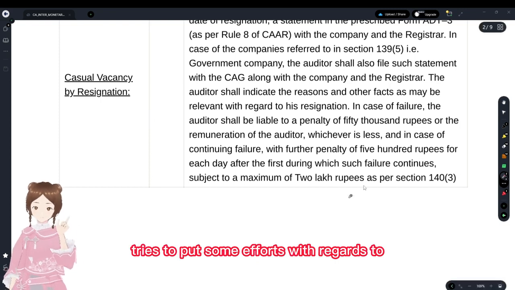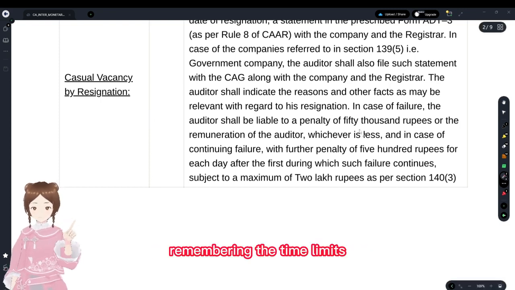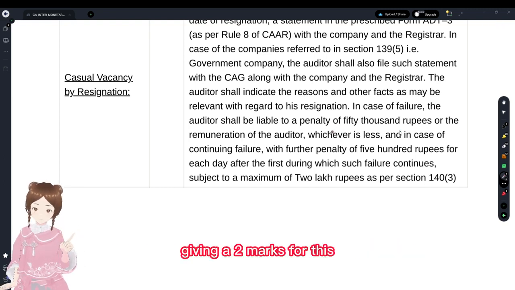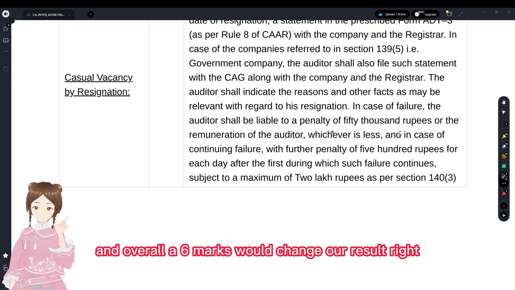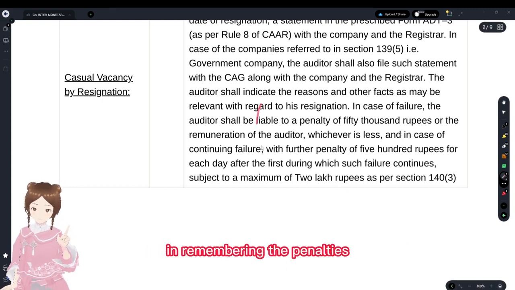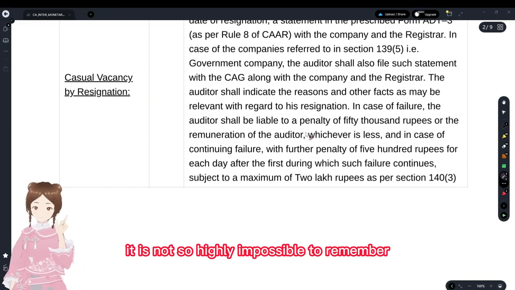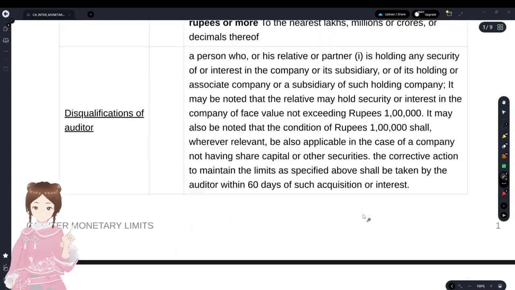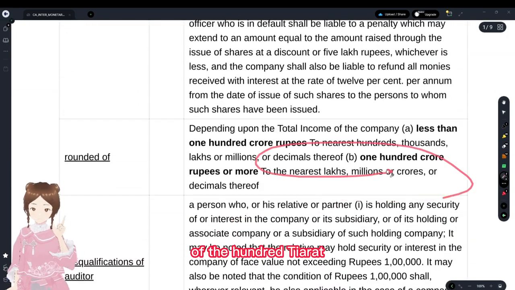Try to put some effort into remembering the time limits, because they also carry some marks in the MCQs. Giving 2 marks for this and an overall 6 marks would change our result, right? So that's why, instead of mnemonics, try to put some effort into remembering the penalties. It is not so highly impossible to remember, as we have linked this here, and with regards to here, the 100 CR.